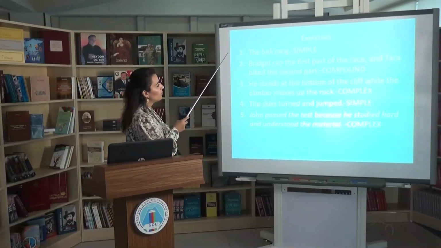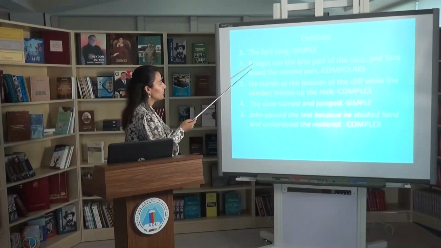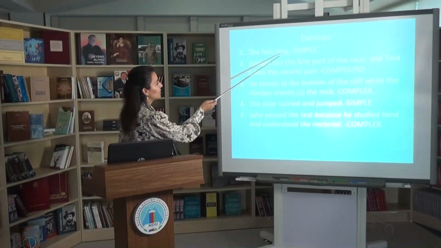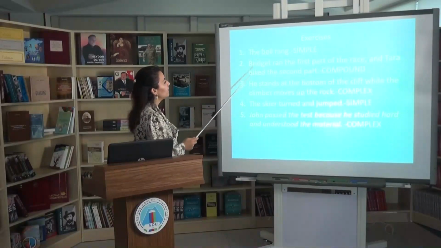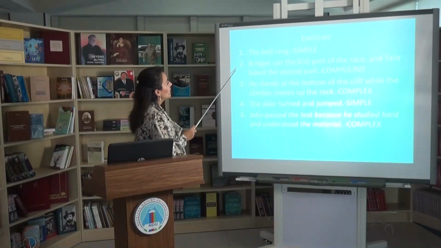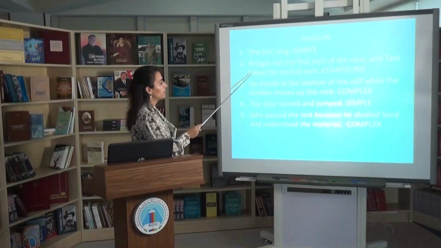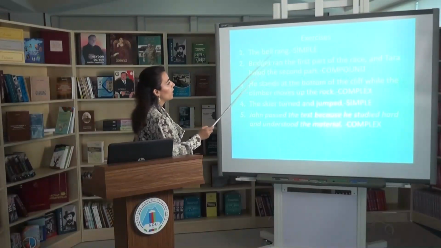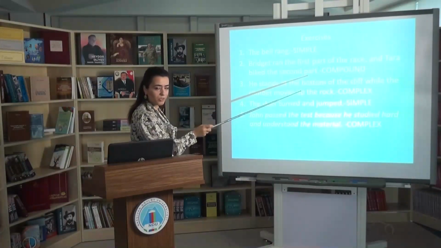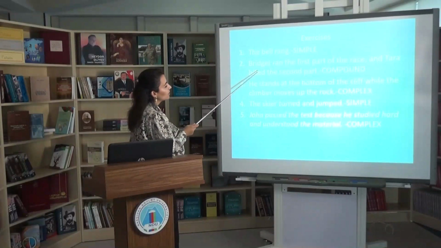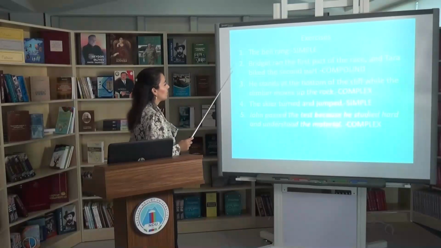So the first one, the bell rang, is a very simple example. It is very clear from its structure. This is a simple sentence. Why? Because we have just one subject and one predicate. So this is simple. The next one, Bridget ran the first part of the race and Tara braked the second part. Here I have used and. This is a coordinating conjunction, and that's why this sentence is considered an example of a compound sentence.